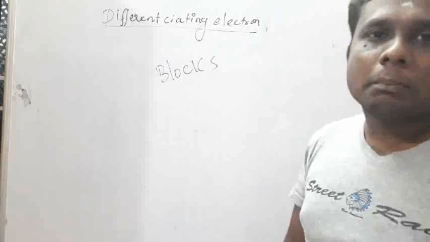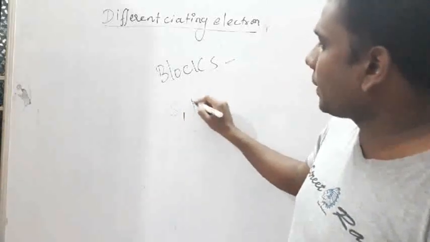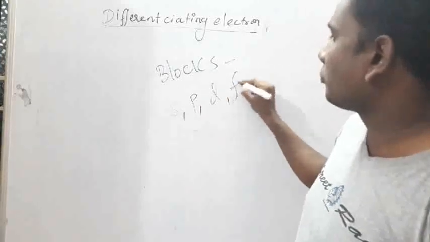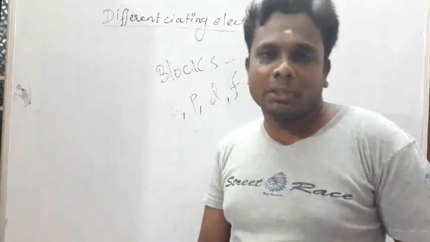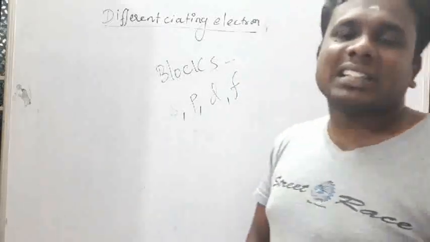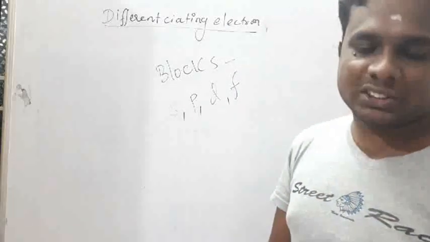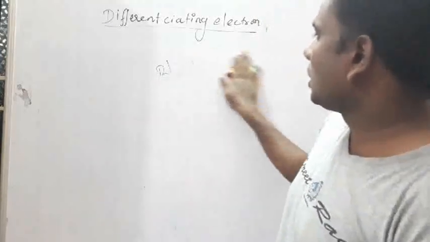So what are the blocks? S block, P block, D block and F block. There are 4 blocks of elements. How have they classified the elements into blocks? Just listen. Here we have taken S block elements.